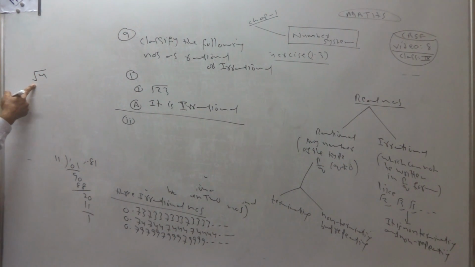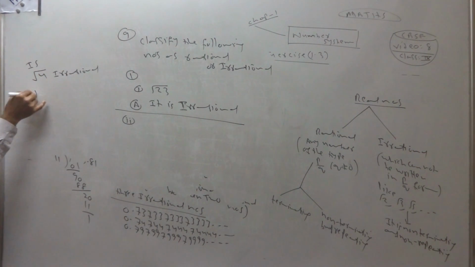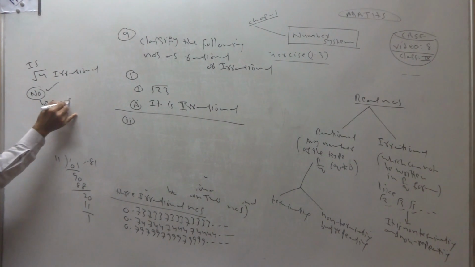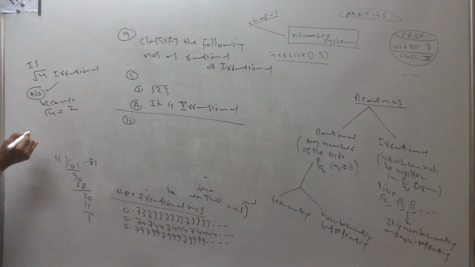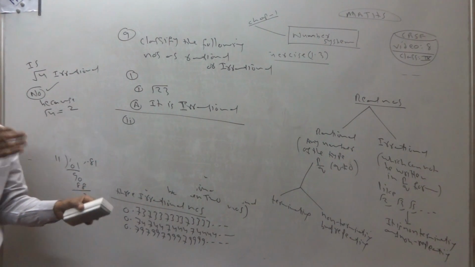Is root 4 irrational? Your answer should be no, because the value of root 4 is 2. What is the square root of 4? 2. That's why root 4, though it is a root, is not irrational. Understand? So don't think every root number is irrational. We have to check its root.